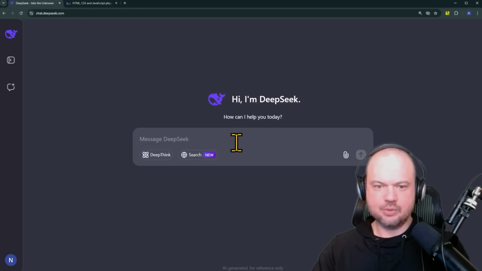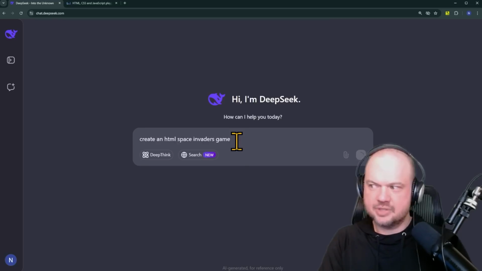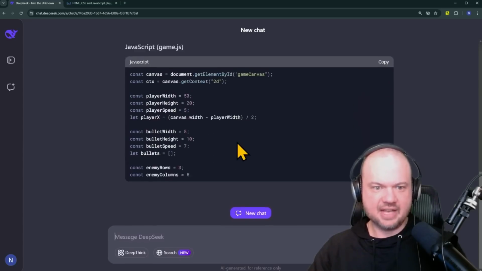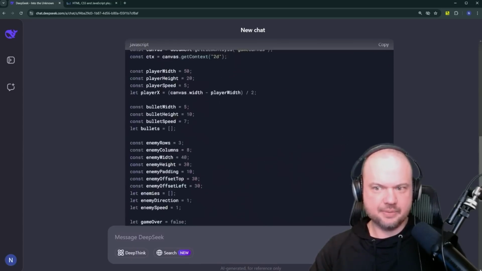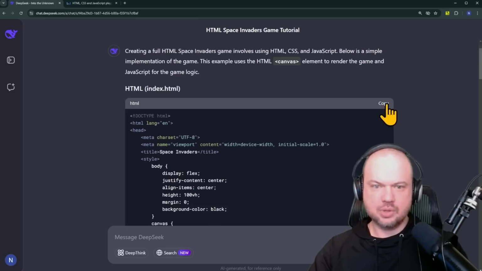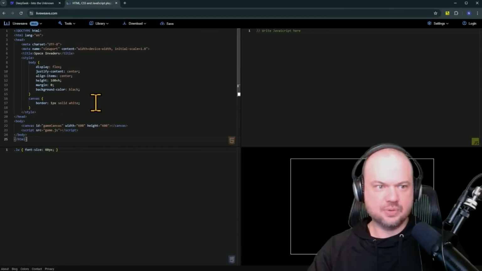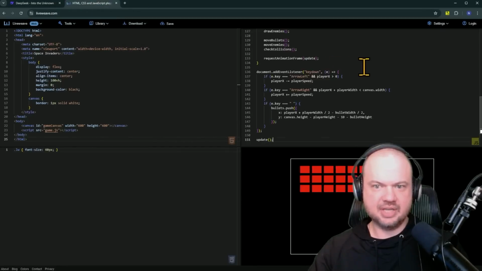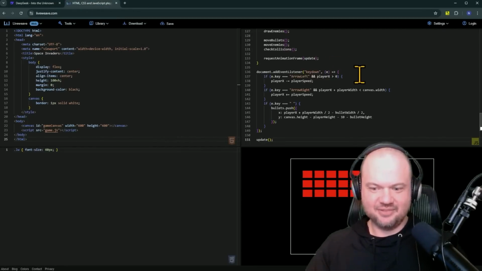But let's start a new chat, and we're going to ask it to create an HTML Space Invaders game. This model is supposed to be very good at coding, so let's see. So very, very fast, first and foremost, I gotta say. It's got some HTML and JavaScript. So I'm going to use Live Weave to just kind of simulate some of the stuff that it does. So we'll copy the HTML into HTML. We will copy the JavaScript into JavaScript. If you wanted to test it out for yourself, you can.